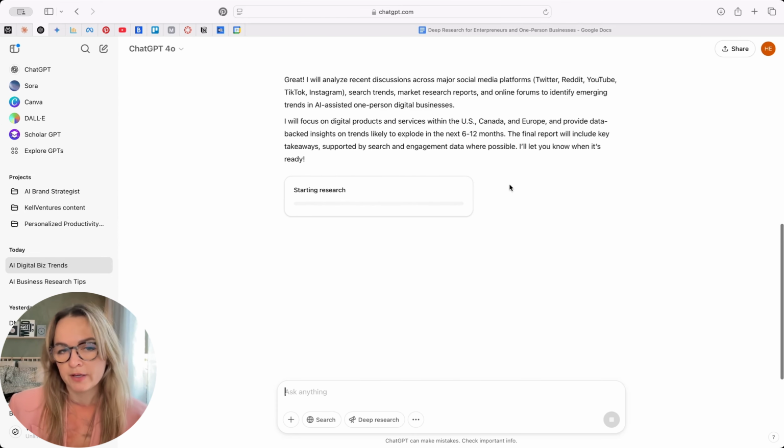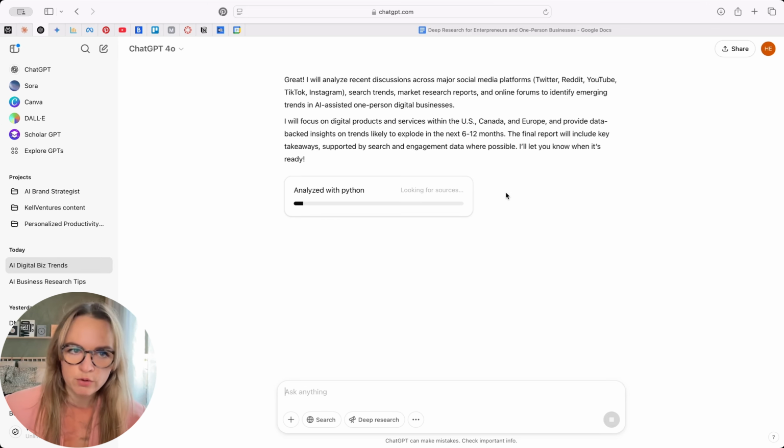And I really like the fact that it asks us questions, actually, because that helps clarify a lot. Okay, so while it's thinking, you can now see that it's looking for different sources that are relevant for our search, and I think it's going to take some time. So I'm going to time it and see how long it takes.